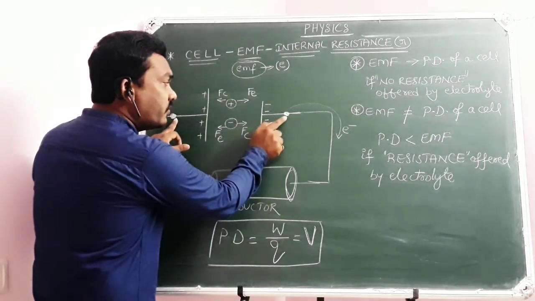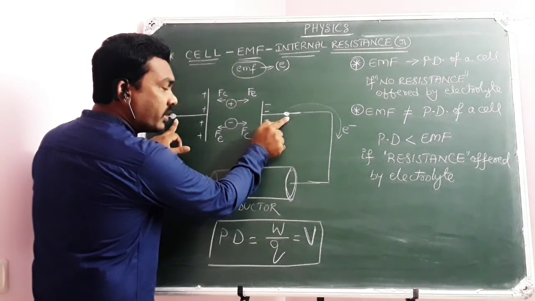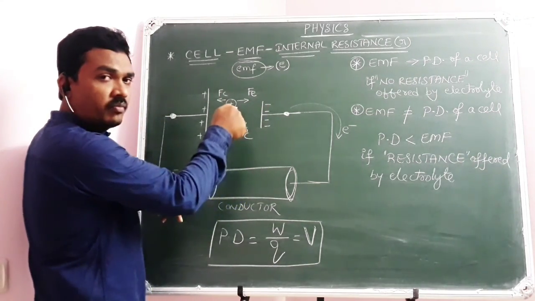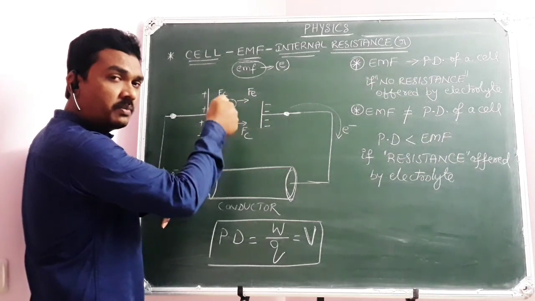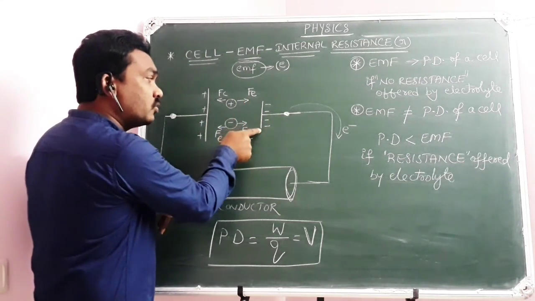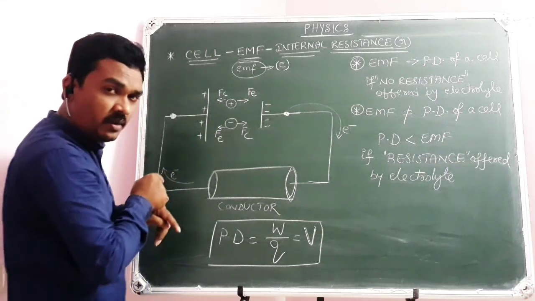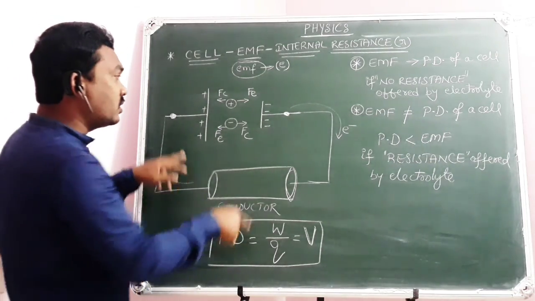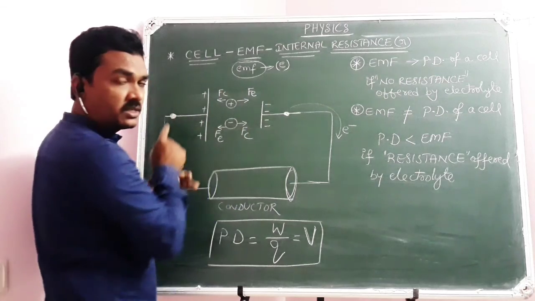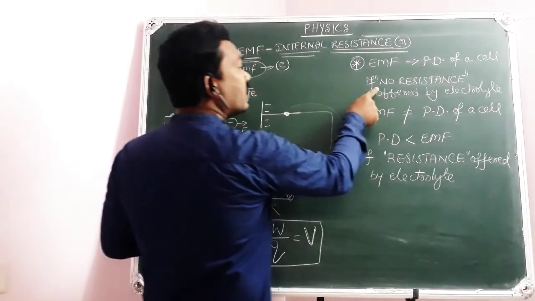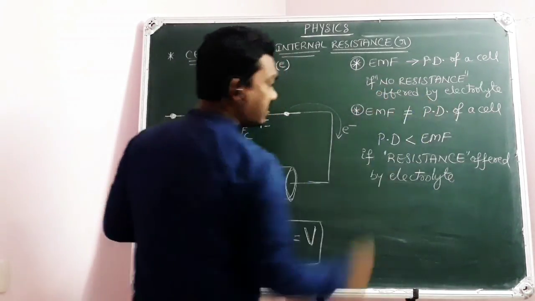The potential difference across the terminals of a cell will be equal to the EMF, the amount of work done per unit positive charge to move it between the two terminals of the cell or battery, when no internal resistance is offered by the electrolyte.